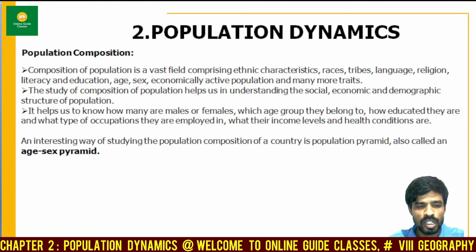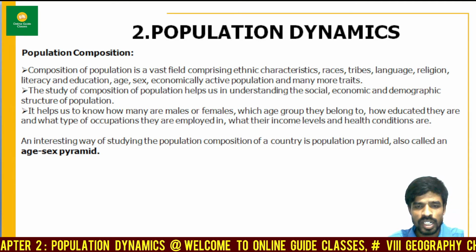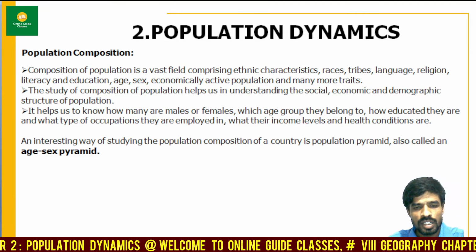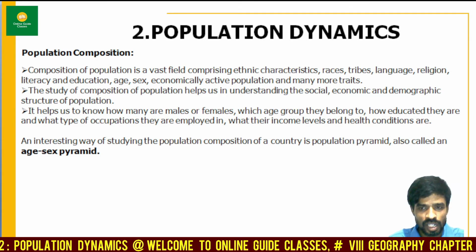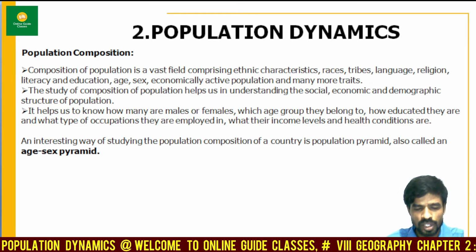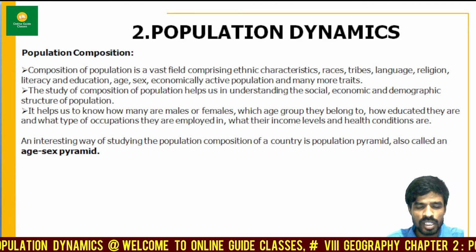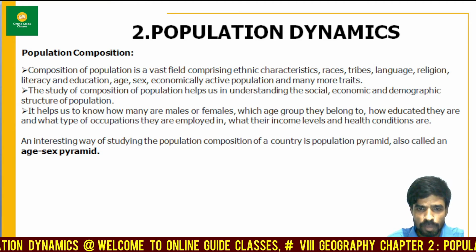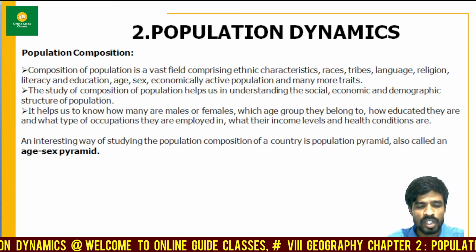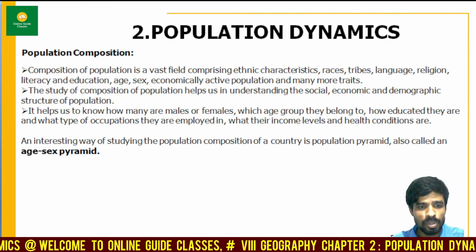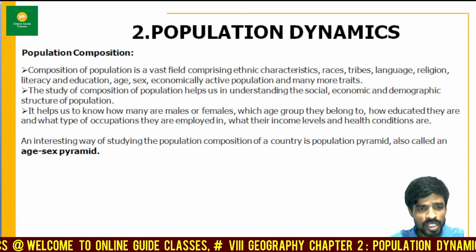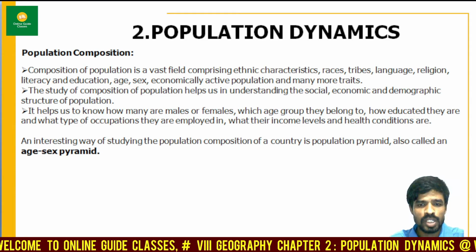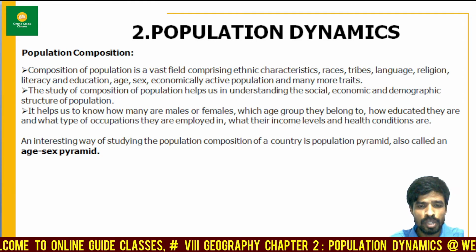For example, let me give you, if on one side 20 members are there, and on the other side 10 members are there. If 10 members are working hard and 20 members are there but not working hard, what makes sense? It doesn't make any sense. The 10 members who are working change that particular complete area. The population composition makes us understand the quality of a person, and it also speaks about the human resources.